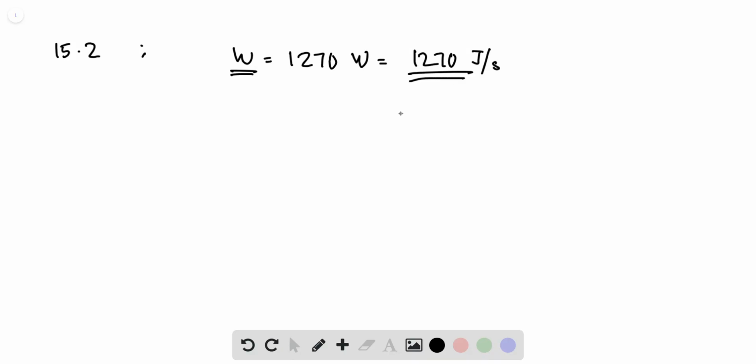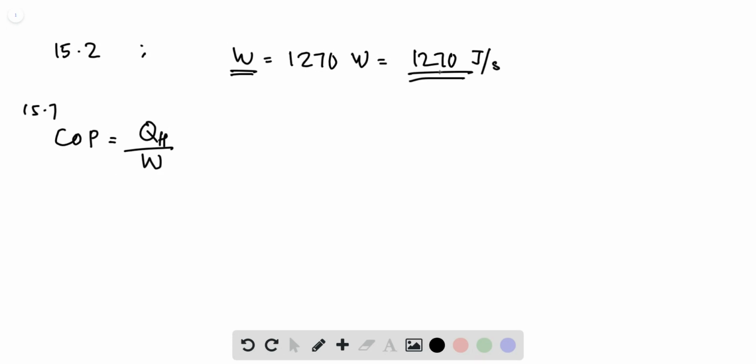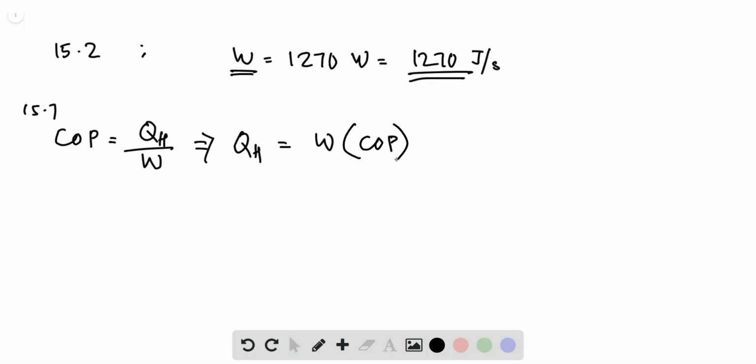The coefficient of performance equation, COP, can be found using equation 15.7 to calculate the heat delivered by the heat pump. So according to equation 15.7, COP is equal to QH over W, where QH is the heat input, W is the work input, that is equal to 1270 watts, and COP is the coefficient of performance. So from this equation, we can find QH to be equal to work input times coefficient of performance.